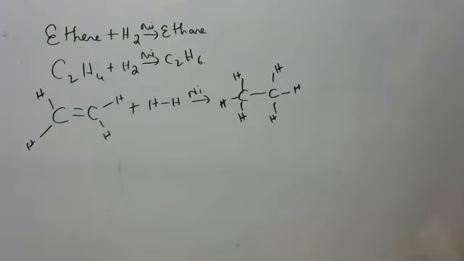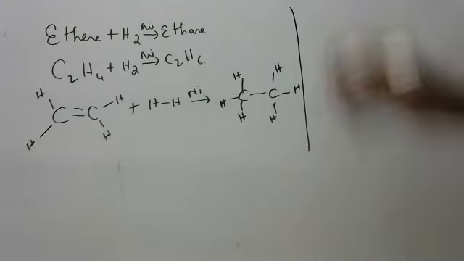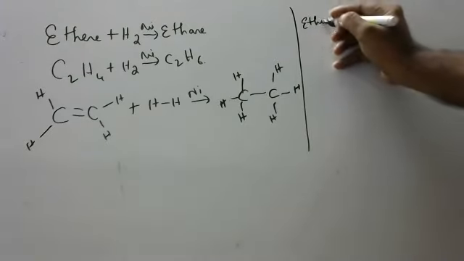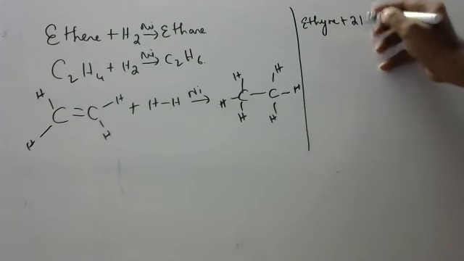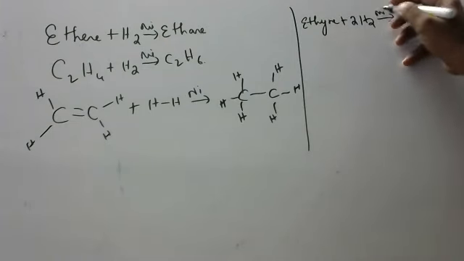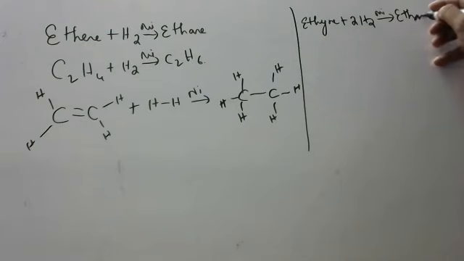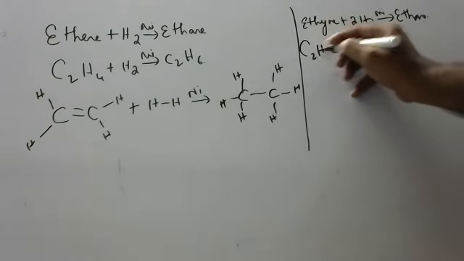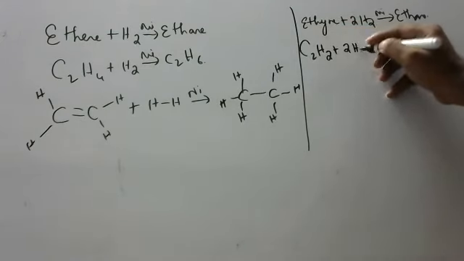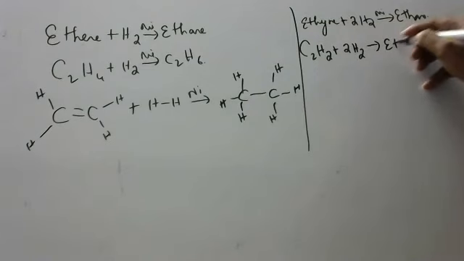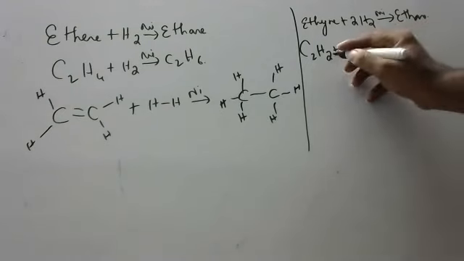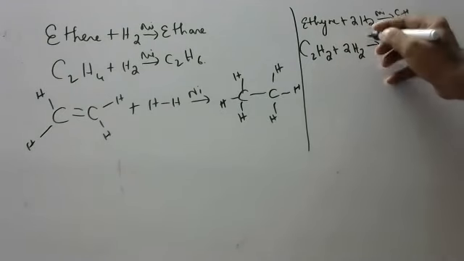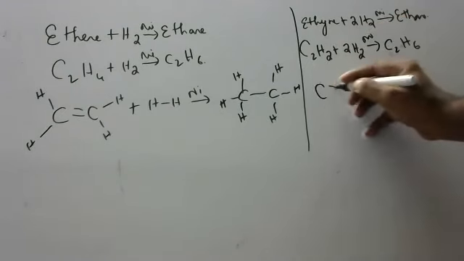This is ethene. Now let me show you with ethyne. For ethyne, you have to add two hydrogen molecules in presence of nickel catalyst, then it will become ethane. C2H2 plus two H2 gives ethane. What is the formula of ethane, children? C2H6: 2 into 2 is 4, 4 plus 2, 6. In presence of nickel catalyst.